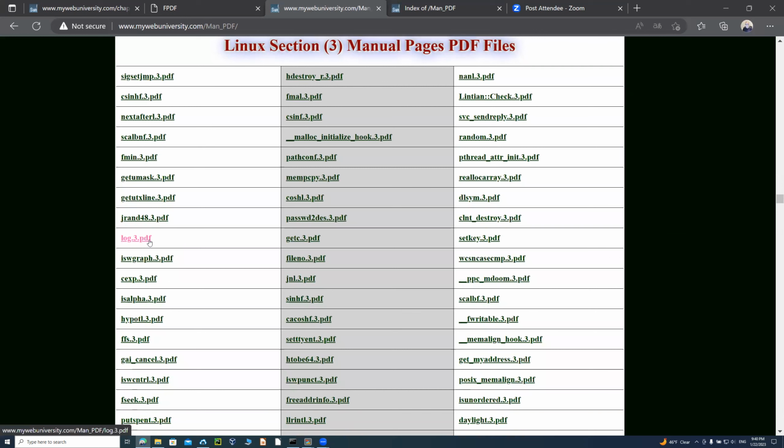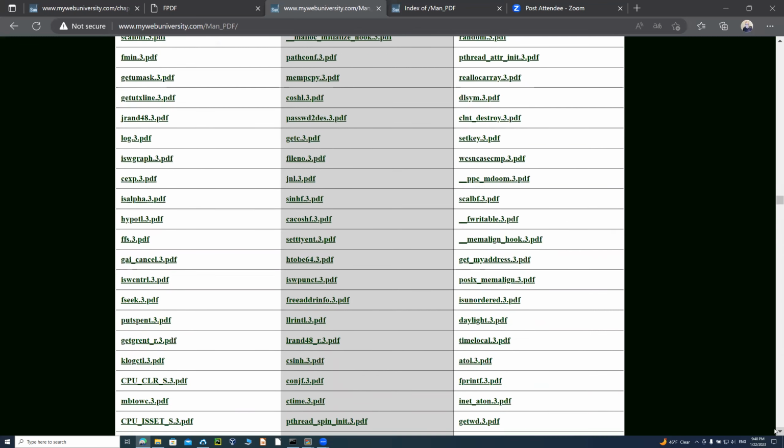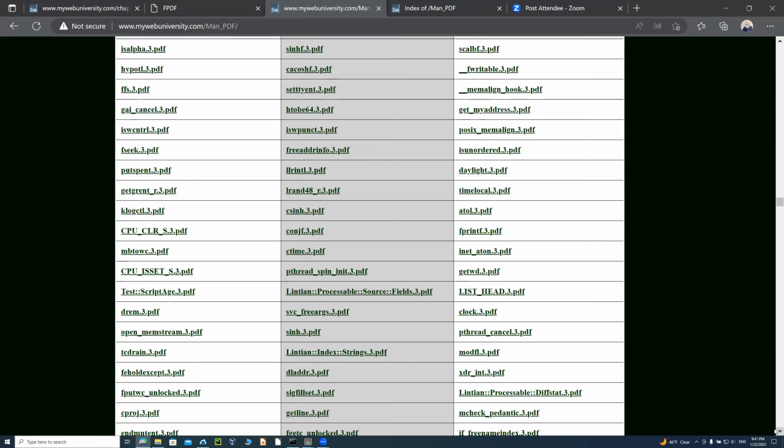Similarly, like this log3.pdf, you can do a man -s3 and then log, it would find it, or man space log.3 or man space log. That would automatically show those ones.